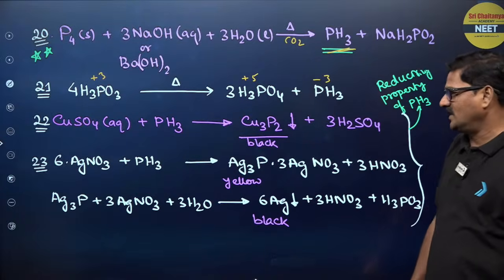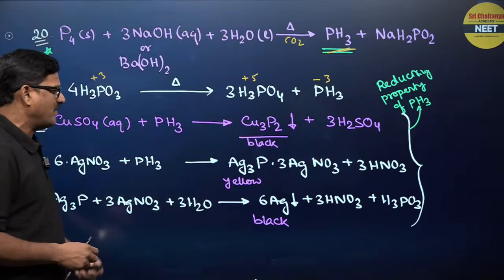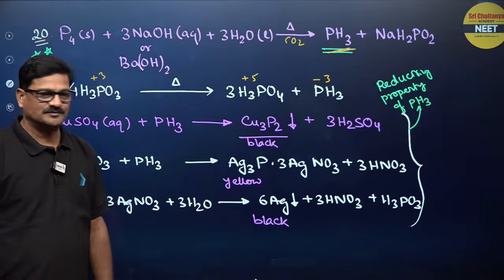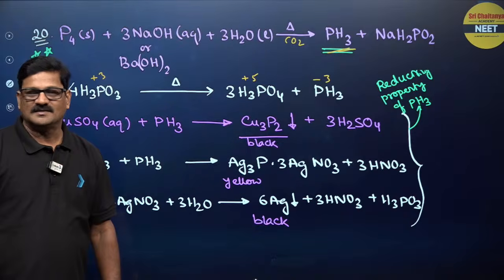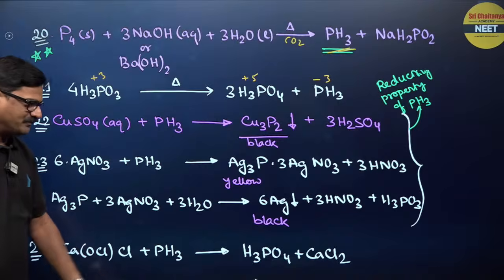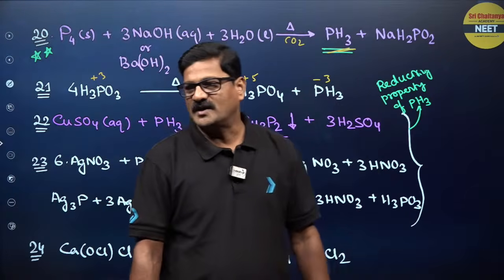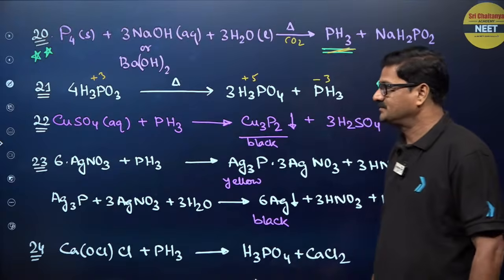And of course, Ag3P plus AgNO3 decomposes to give black silver. And bleaching powder can react with PH3 to give H3PO4 and calcium chloride.